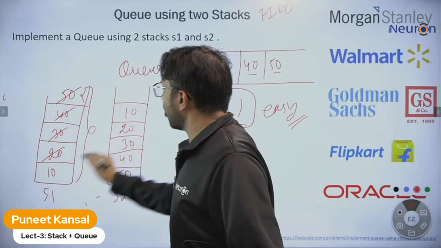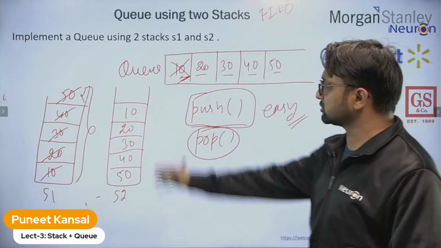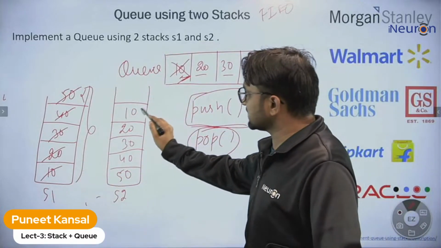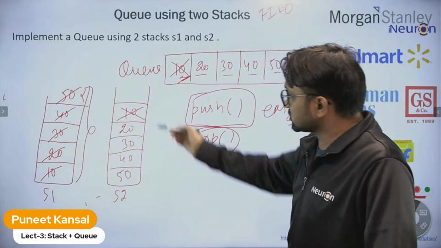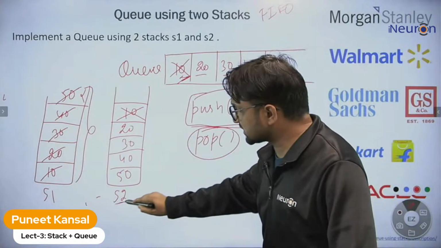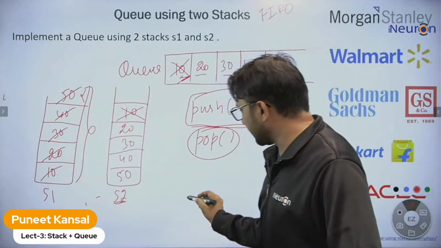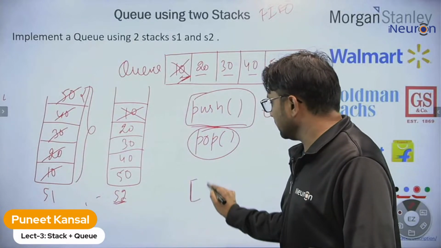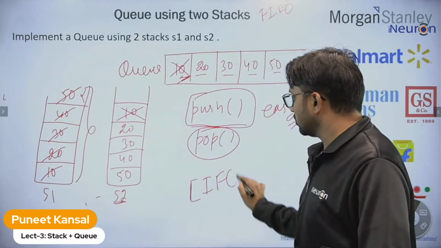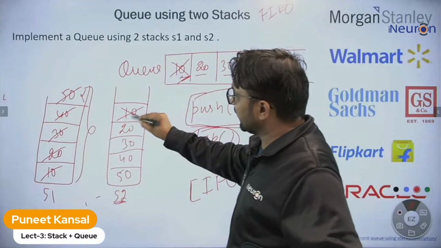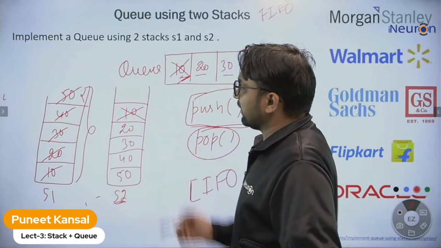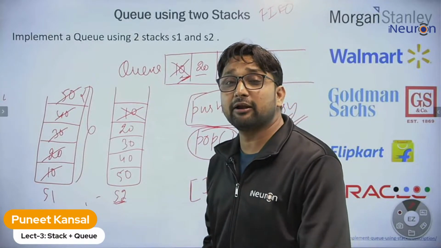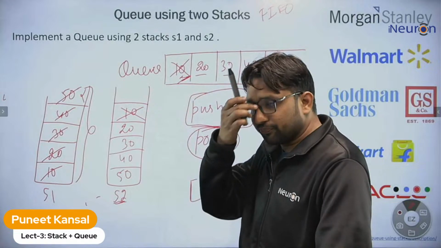So I took all the elements from stack 1 to stack 2. Now I can delete 10 because 10 is at the top. This is a stack, and we know that a stack behaves like last in, first out. So whatever is the last element, we can delete that. Yes, we deleted 10 now.